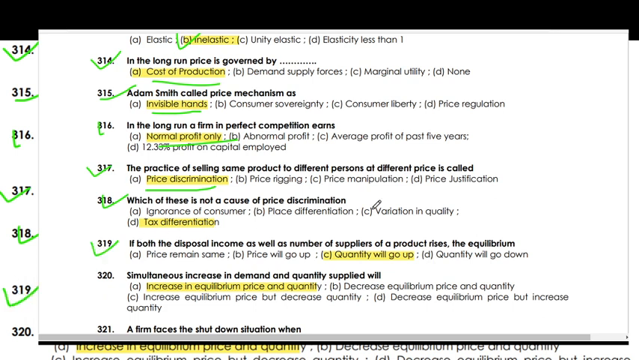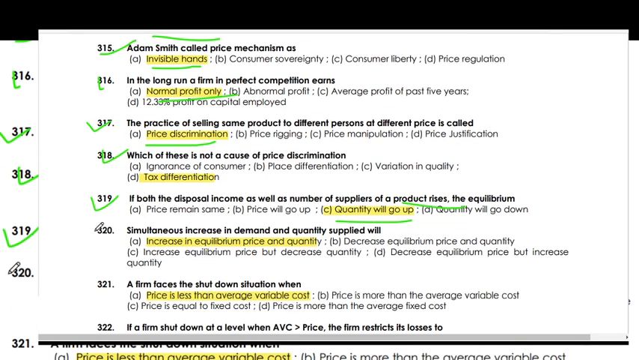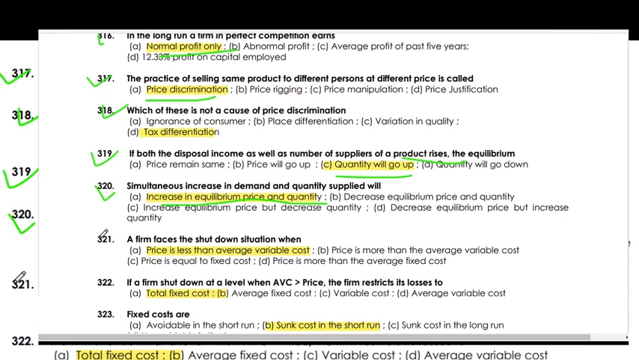If both disposable income as well as the number of suppliers of a product rise, the equilibrium quantity will go up. With a simultaneous increase in demand and supply, only the equilibrium quantity will increase.